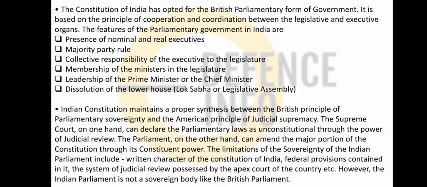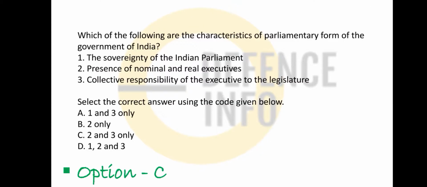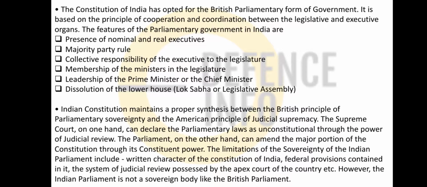So the Indian constitution maintains a proper synthesis between the principle of parliamentary sovereignty and the American principle of judicial supremacy. That is the reason you see in this question the sovereignty of Indian parliament. See, sovereignty of Indian parliament is not there. It is there in the British system, where if anything is passed from there, it generally becomes a law. But in India, you have two organs.